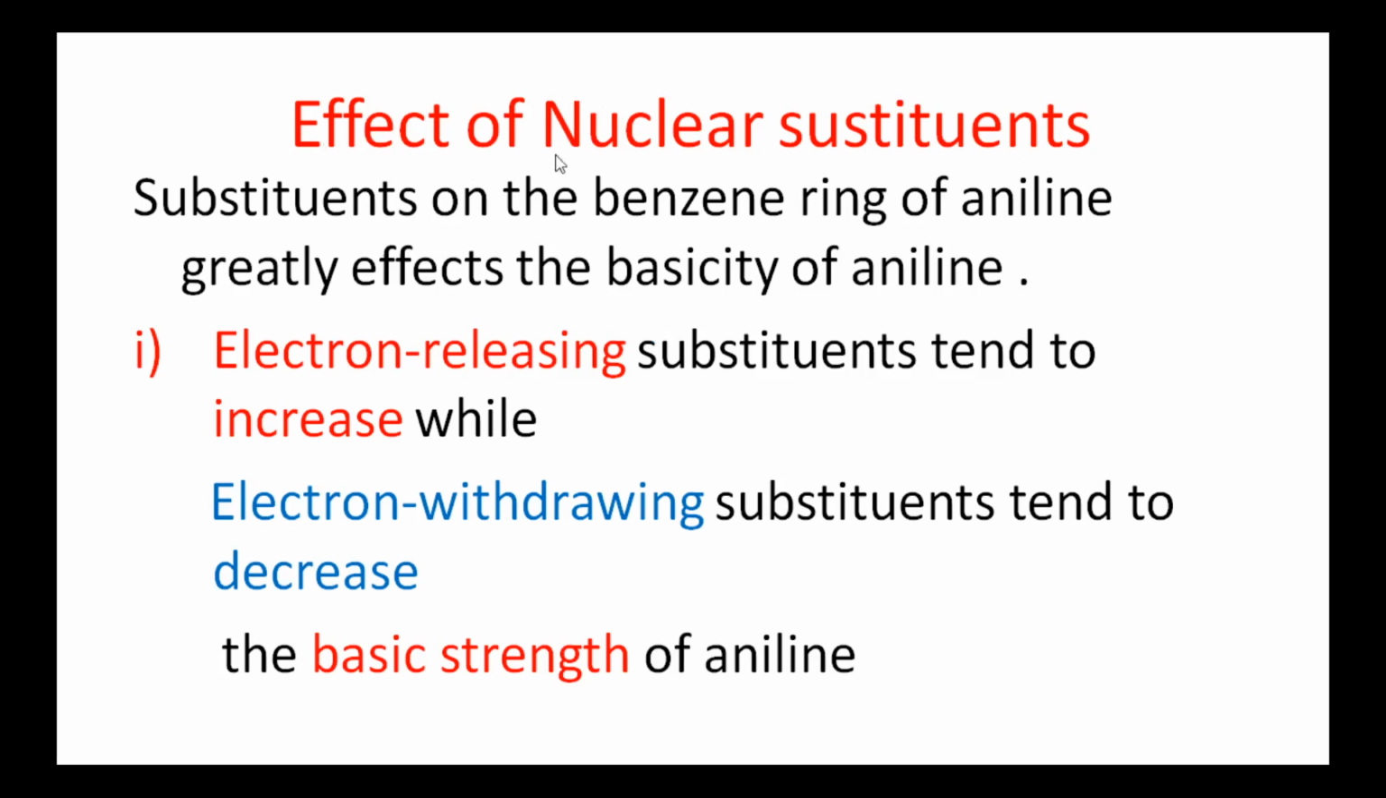Next comes the effect of nuclear substituents on aromatic amines. Substituents on the benzene ring of aniline greatly affect the basicity of aniline. When electron releasing substituents are present in the benzene ring, they increase the basic character, while electron withdrawing groups present in the benzene nucleus decrease the basic strength of aniline.